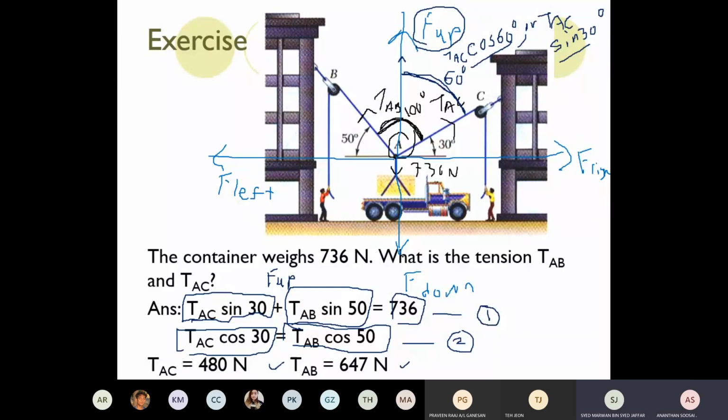So this is another way of finding the forces. Instead of drawing the triangle, you can resolve them. Force up equals force down, force right equals force left. You can get two equations and you get the answer. Any clarification required for this question? Do you understand what I'm saying? I hope you can follow. So this is how you need to find the forces in equilibrium.